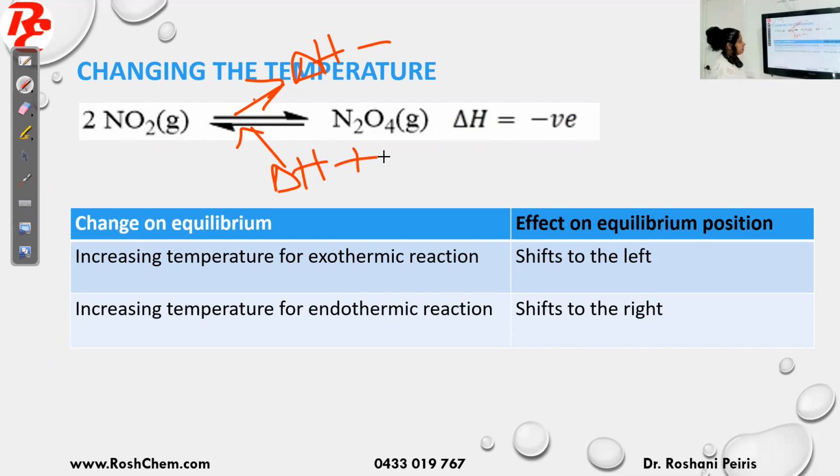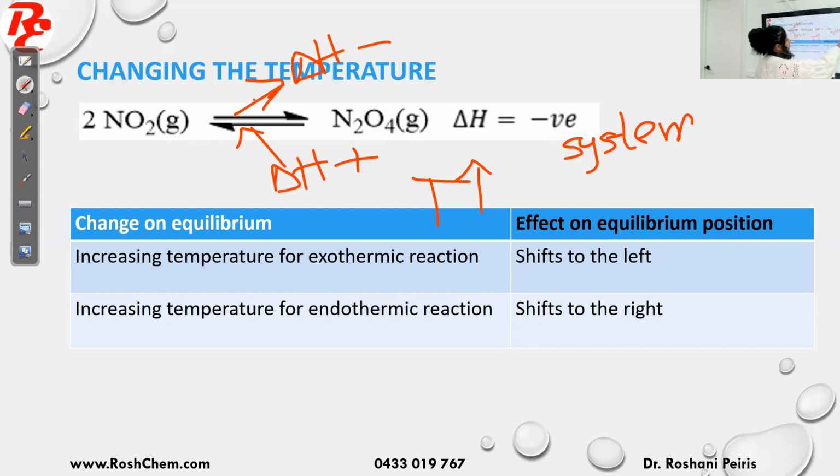Okay, the change I do is I increase the temperature. If I increase the temperature, the system tries to decrease it, right? The system always does the opposite. To decrease the temperature, the energy must be absorbed.